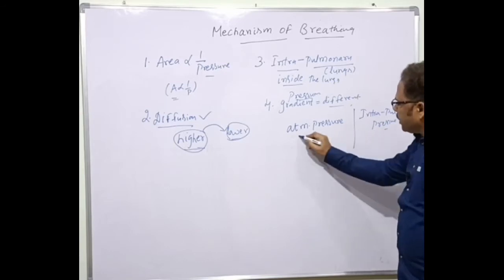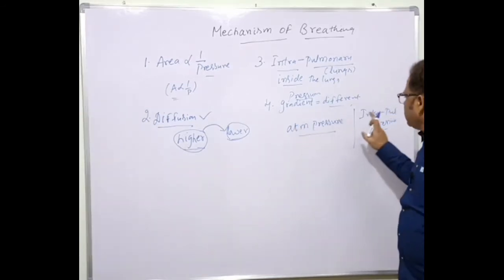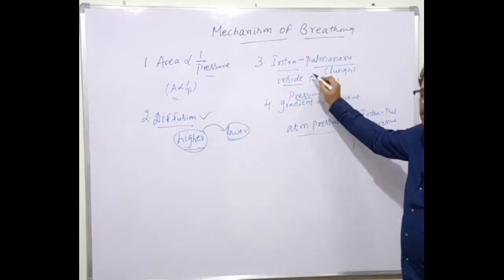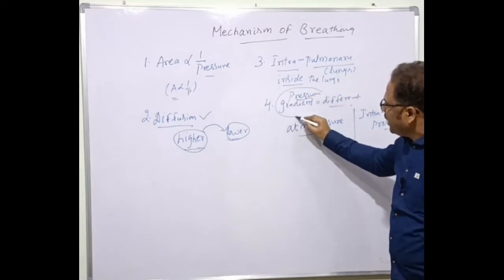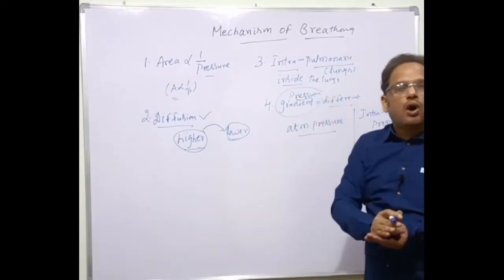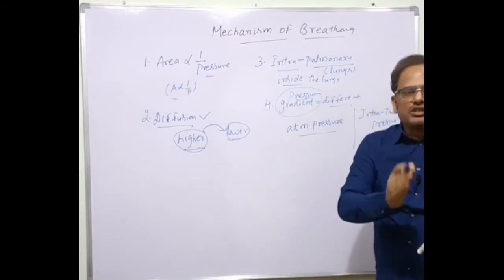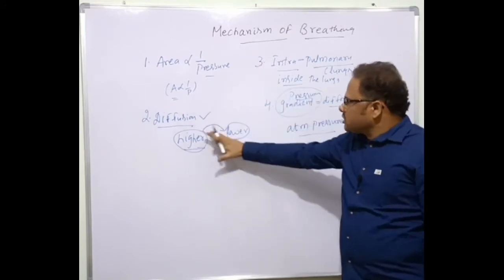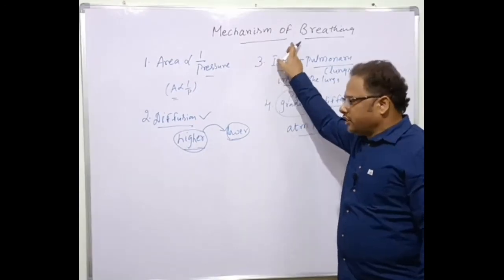So there is a pressure difference between the atmospheric pressure and the intrapulmonary pressure, the pressure inside the lungs. A pressure difference is formed between the atmosphere and the lungs. That's called the pressure gradient. You're following, students? It's very easy, isn't it? So based on this basic approach, let's discuss the mechanism of breathing now.